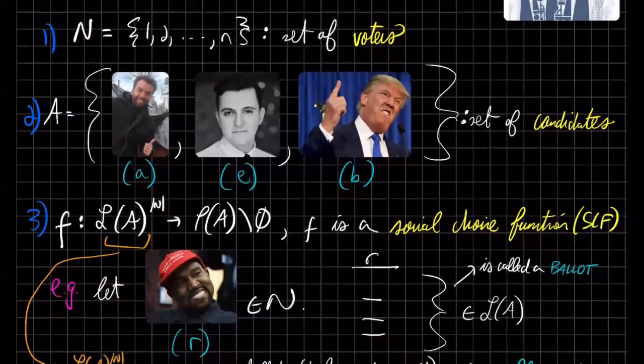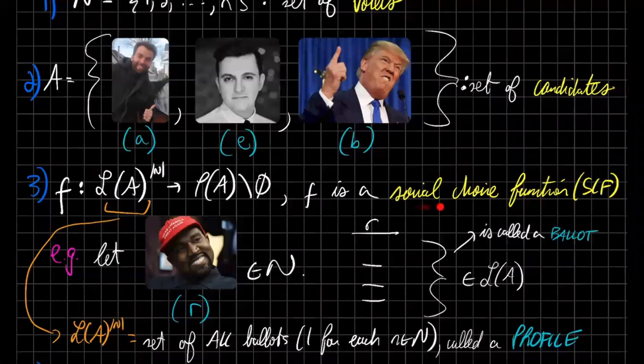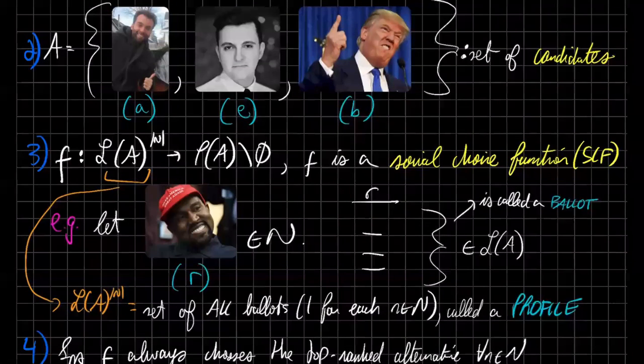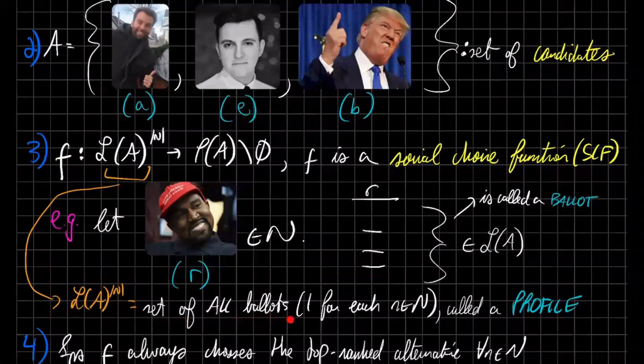Then we're going to have something called a social choice function. This is probably the most important part of any voting scheme. This is the function that maps a profile, which we'll describe the notation for later, to a non-empty subset of our candidates. Our function is going to take a profile, and what we mean by a profile is a set of all ballots, one for each of our voters. So we're going to have n many voters, and each of these voters is going to have a ballot.